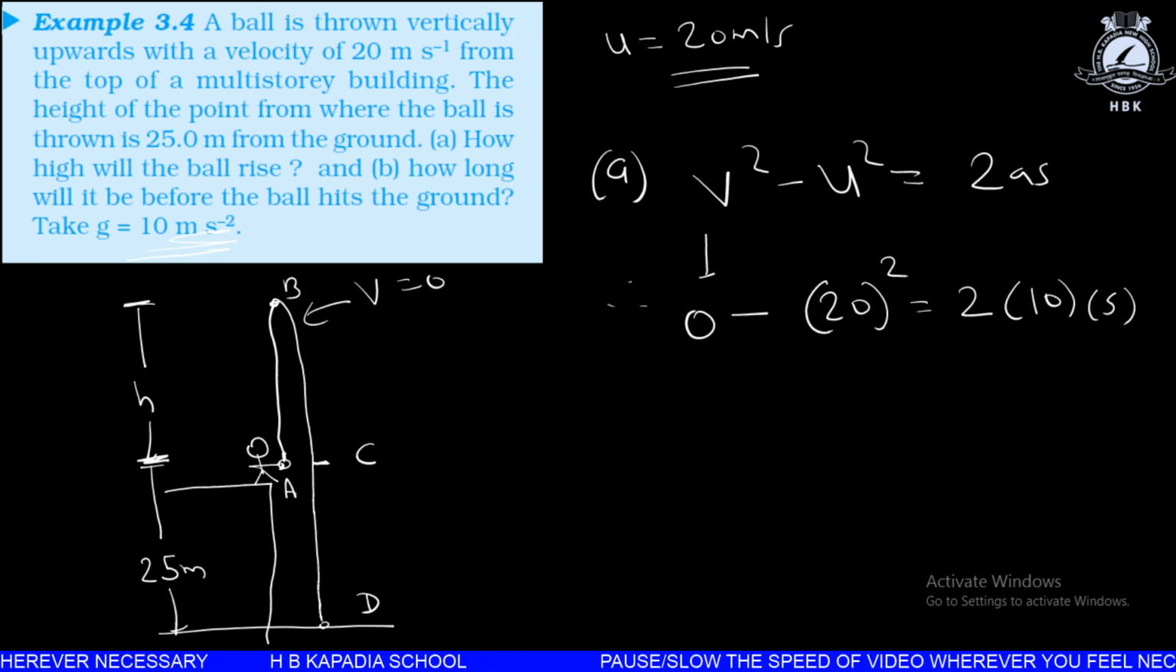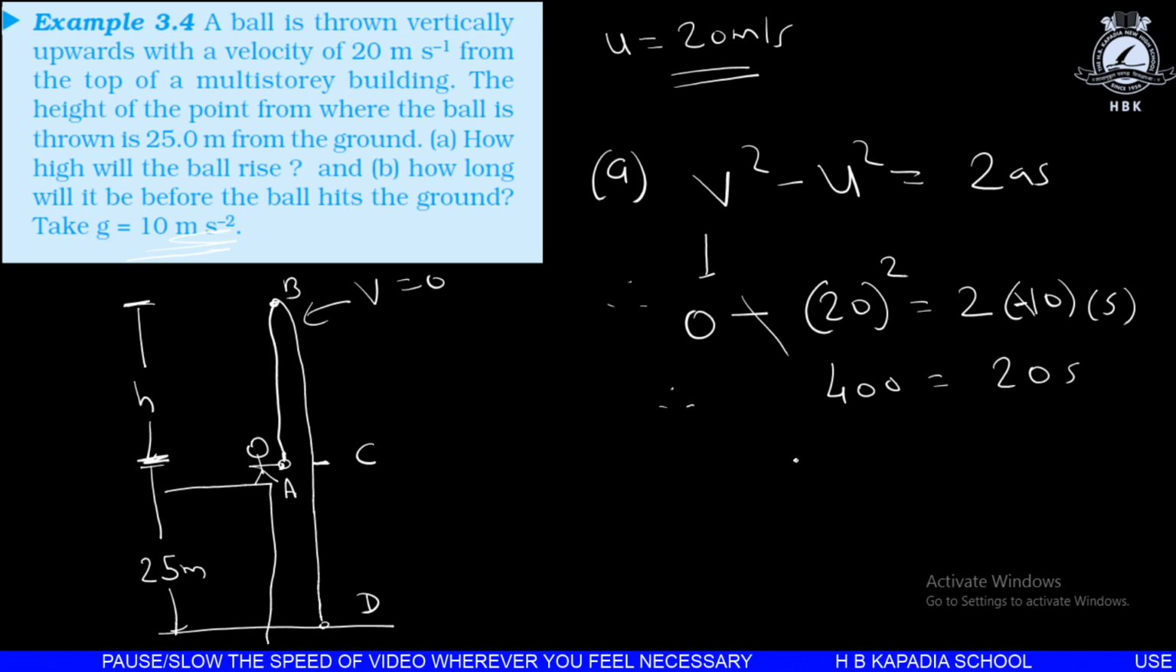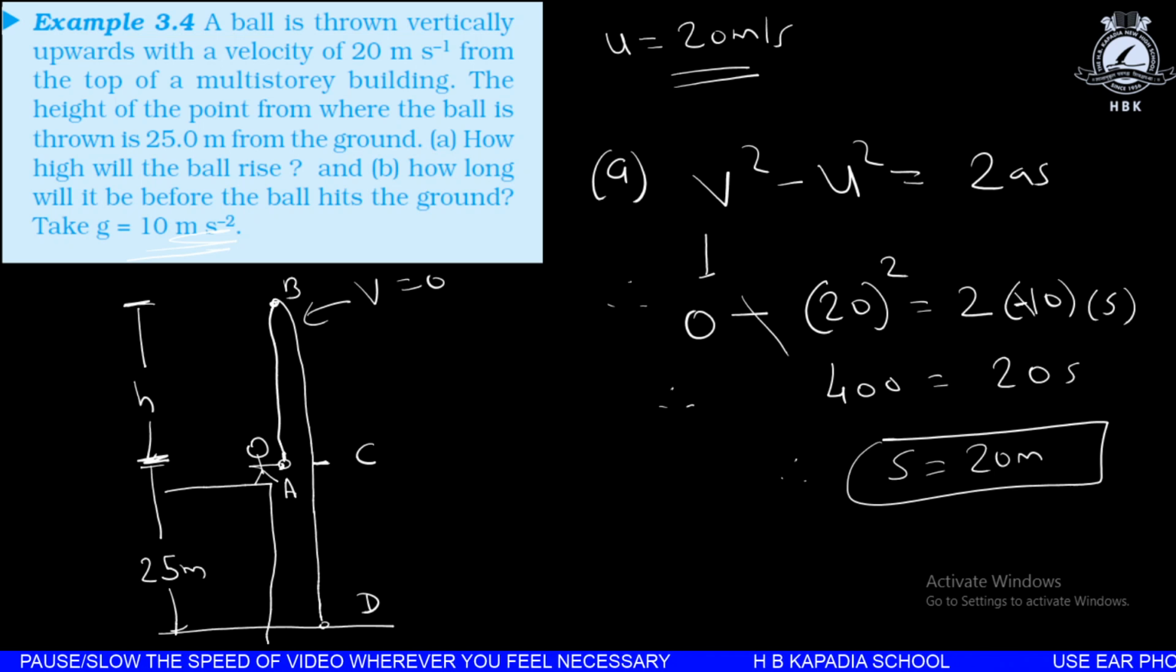In this case the acceleration due to gravity is opposing the motion of the ball and is in the downward direction, so we take a negative sign. Actually the ball is retarding, its velocity is decreasing, so we have taken a negative sign for acceleration. We can also take a negative sign over here, it doesn't make any difference. This minus sign will get cancelled out. We'll get 400 is equal to 20s. So we'll get s is equal to 20 meters. So this is our first answer for part A.